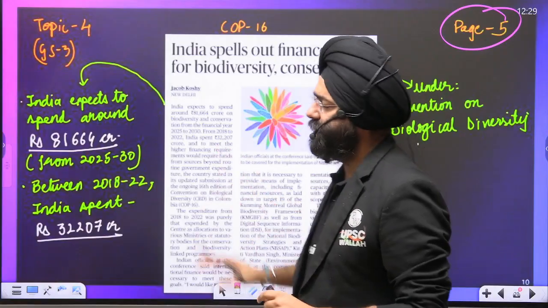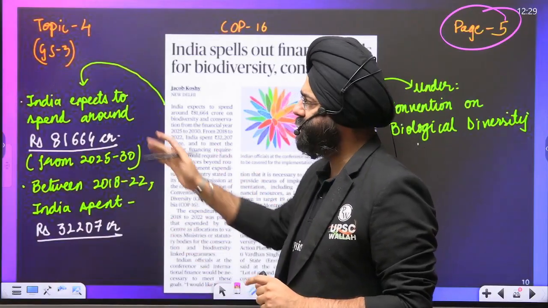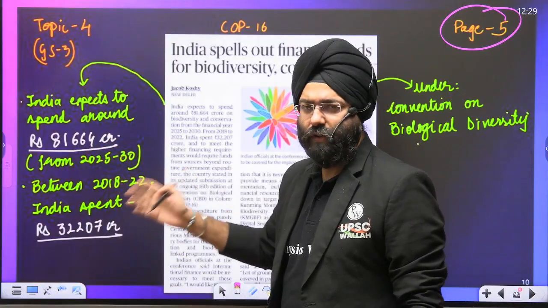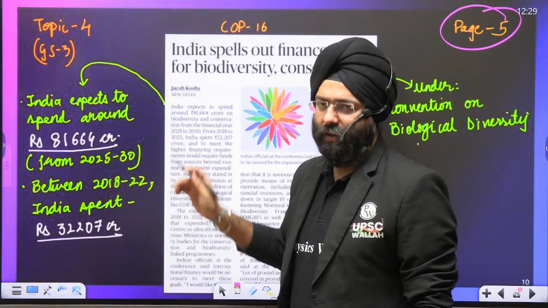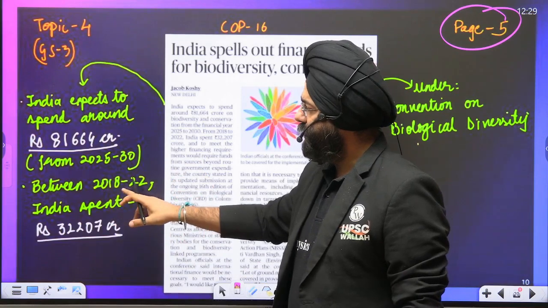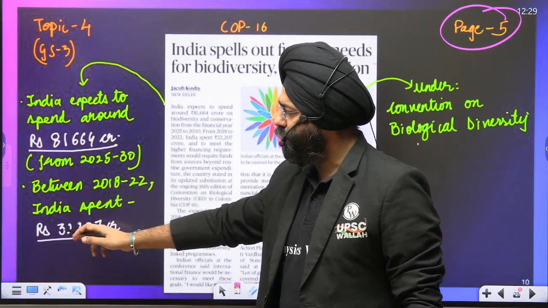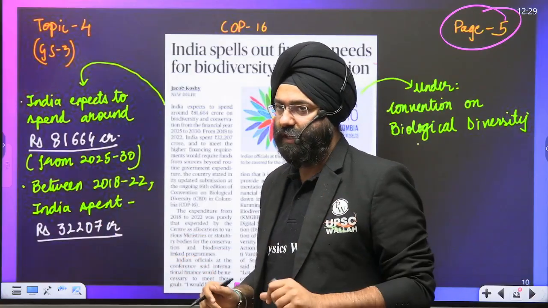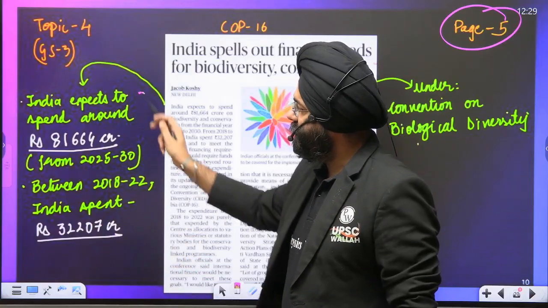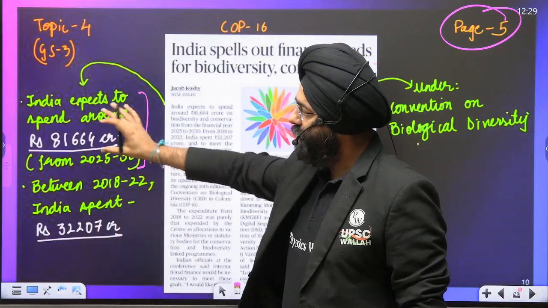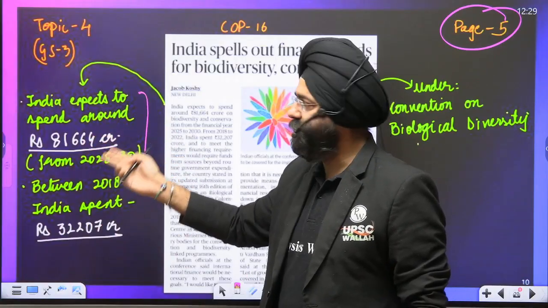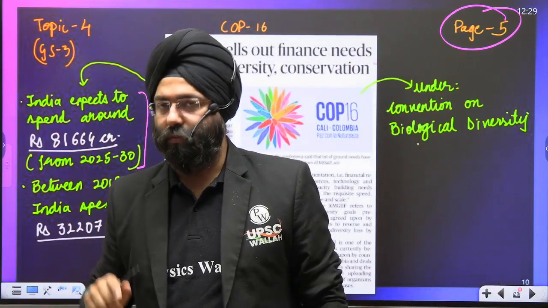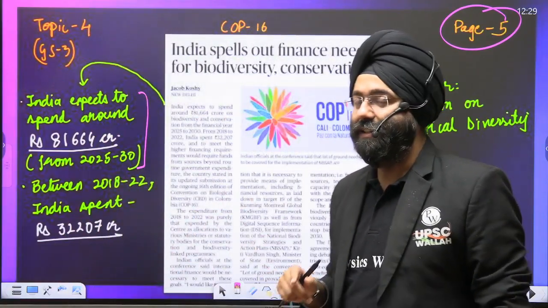Now what this article says is that India expects to spend close to 81,664 crores from 2025 to 2030 in conservation of the biodiversity. Along with it, between 2018 and 2022, India has already spent close to 32,207 crores on conservation of the biodiversity. Now you realize that if such a humongous amount has to be spent on the conservation of biodiversity, it cannot be done from the pocket of the government alone, right? India needs international support for that.